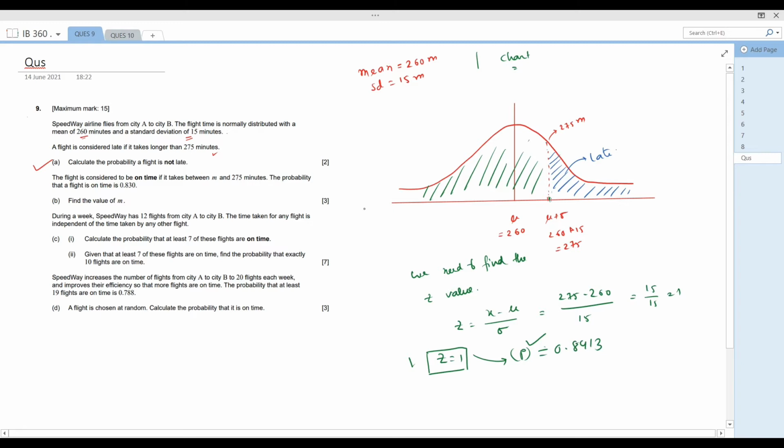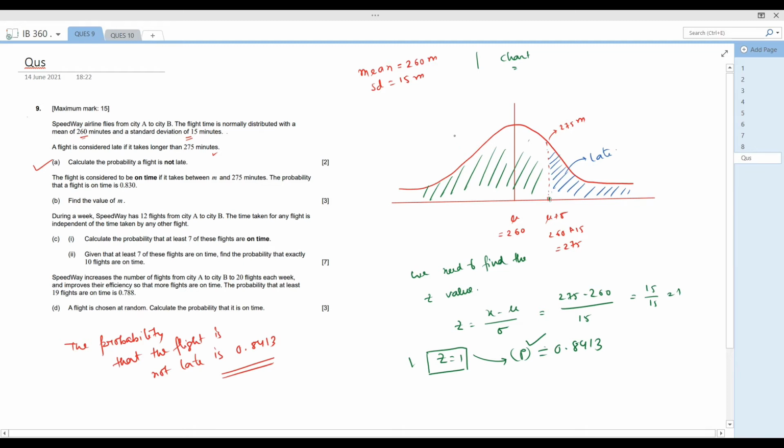So from the chart it is clear that the probability that the flight is not late is 0.8413. This is the solution. Whatever you need, you have to find from the chart given there.